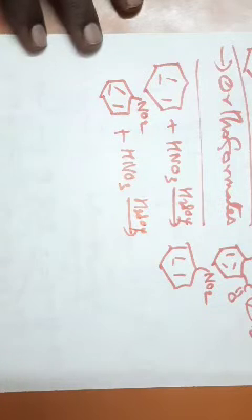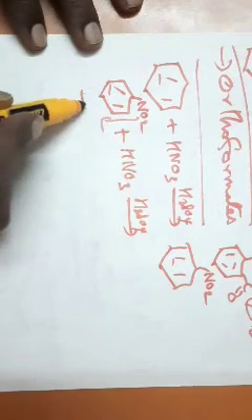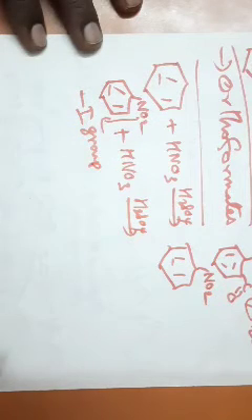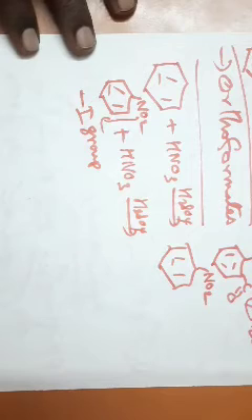what is the product? From your knowledge of orientation and reactivity, you will say that the nitro group is an electron withdrawing substituent. It is a group offering a -I effect. So it will deactivate the aromatic compound. Any group that is deactivating will not give ortho and para products.